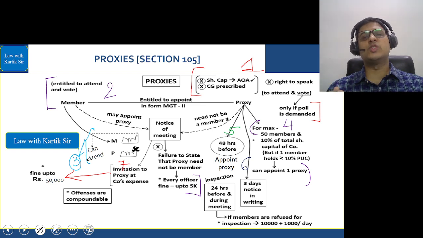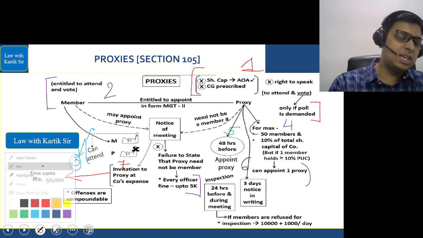Any member who wishes to inspect the register of proxies has to give a notice to the company at least 3 days before the meeting. He will be allowed to inspect the register of proxies 24 hours before the meeting and during the meeting. If the company doesn't allow inspection, the penalty is 10,000 rupees plus 1,000 rupees per day. If the invitation to the proxy is sent at the company's expense, the officer involved will be liable to a fine of 50,000.